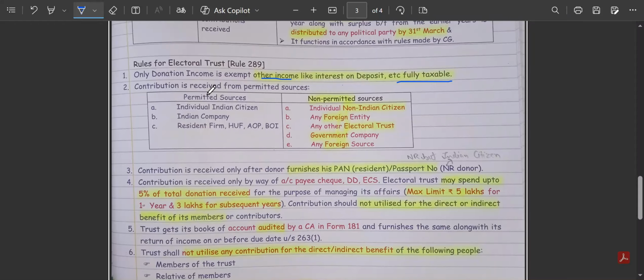And then there is a limitation on from whom we can receive such donations. Some non-permitted sources are here. It says an individual who is a non-citizen, we cannot receive donations from them. Any foreign entity, we cannot receive from them. Any other electoral trust, government company, or any other foreign source. If we receive donations from these sources, it will be a violation of conditions, and the whole of the income of the electoral trust will become taxable.